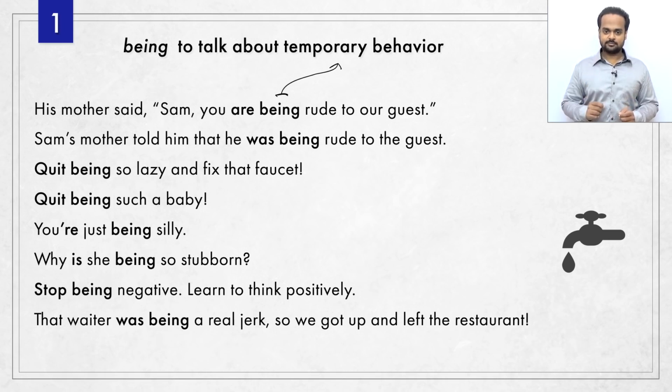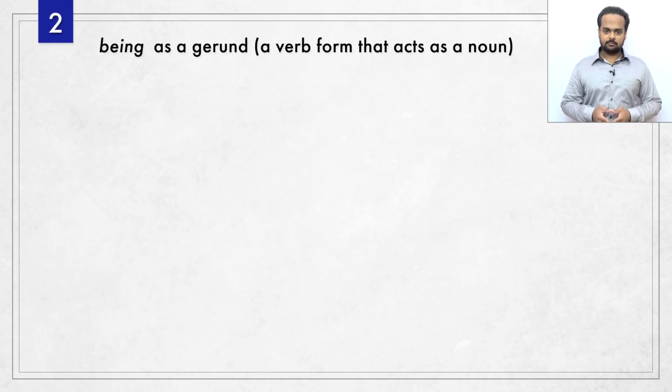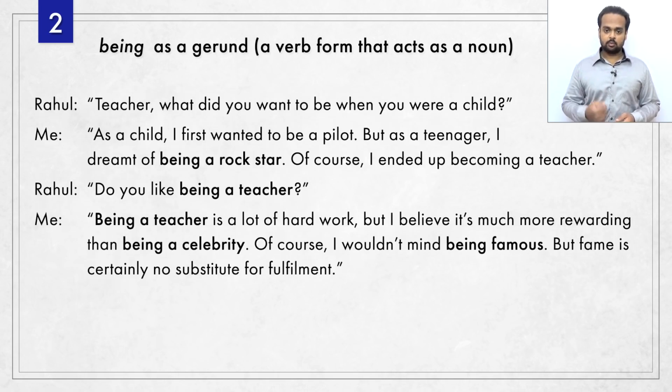That's the first use. The second use of being is as a gerund. That means a verb form that acts as a noun. Here's a conversation I had recently with a young student of mine named Rahul. Rahul asked, "Teacher, what did you want to be when you were a child?" I said, "As a child, I first wanted to be a pilot, but as a teenager, I dreamt of being a rock star." Rock star means a famous singer of rock music. Of course, I ended up becoming a teacher. Ended up means that's what finally happened.